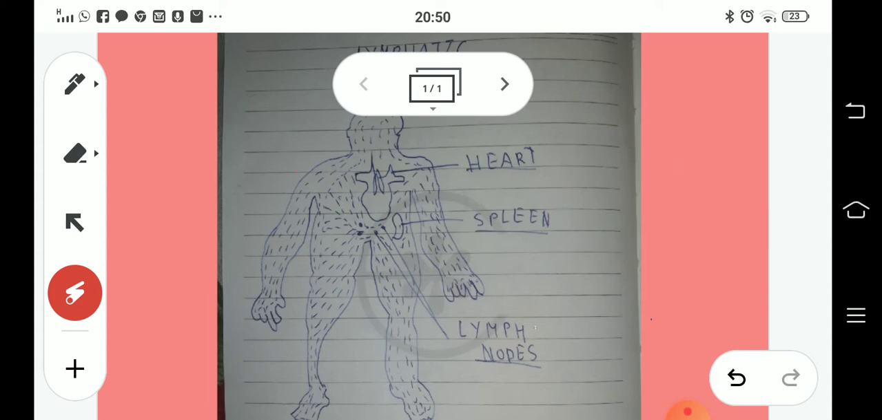So, when I talk about lymph, what do we mean by lymph? Lymph is basically a tissue fluid. It is a tissue fluid which consists of infection fighting white blood cells.